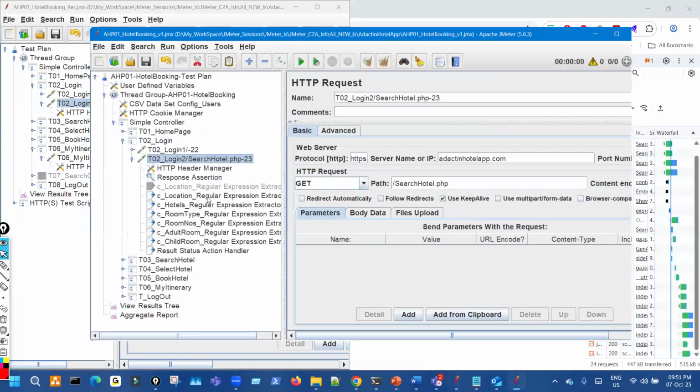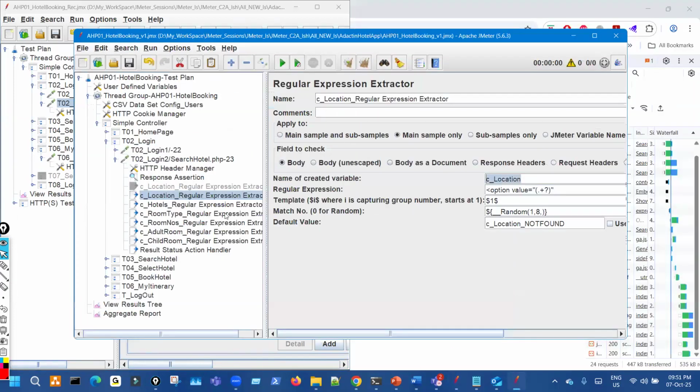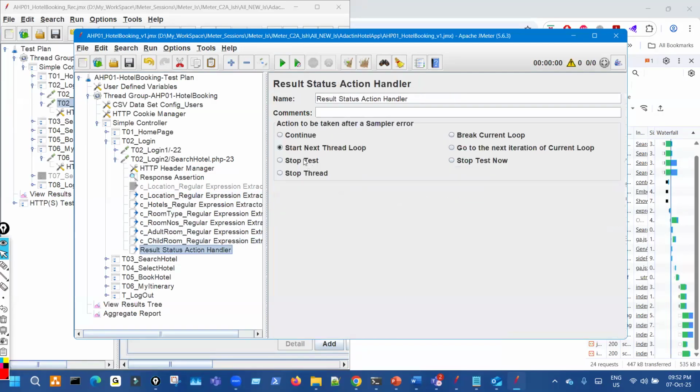You can see the location, the hotels, the room type, the room number, adult room, child room.